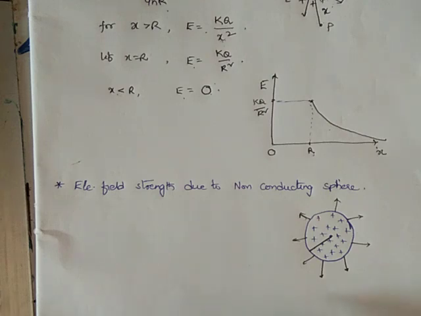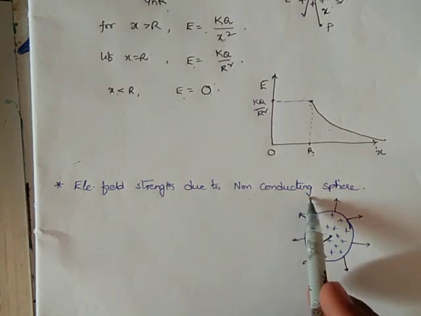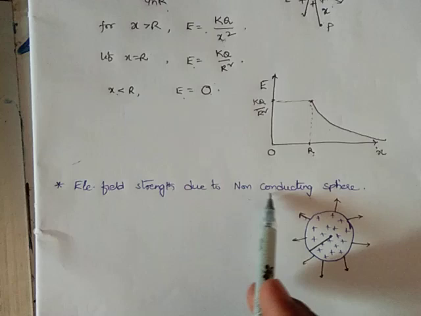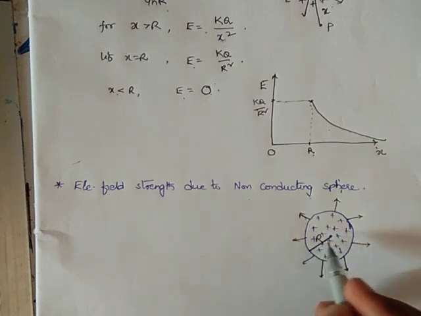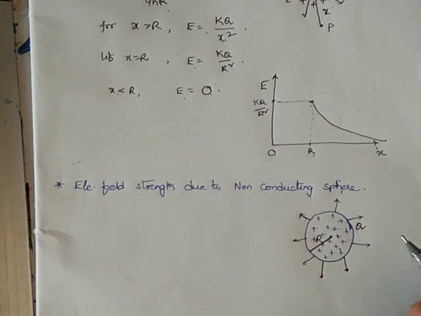Coming to the case of a non-conducting sphere: the electric field strength due to a non-conducting sphere. This figure shows a non-conducting, uniformly volumetric charged sphere of radius R with charge Q given.